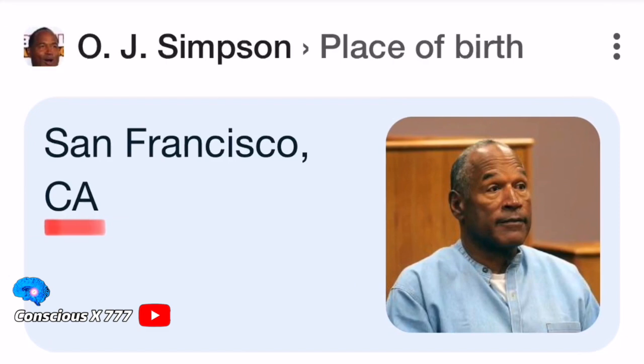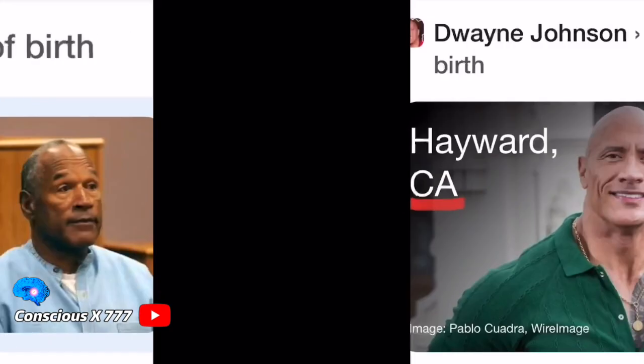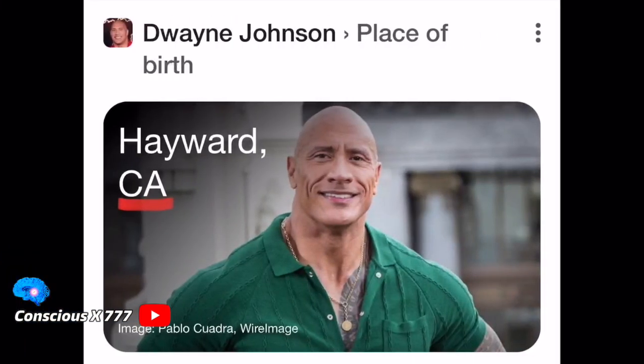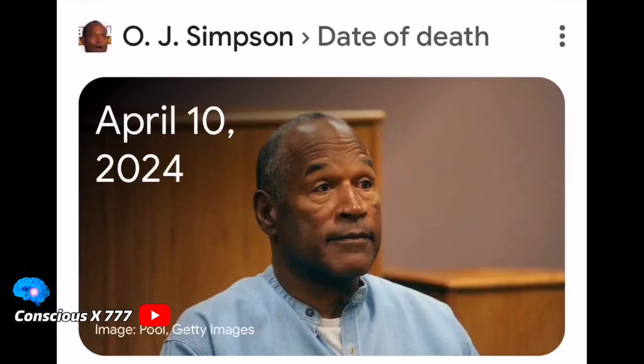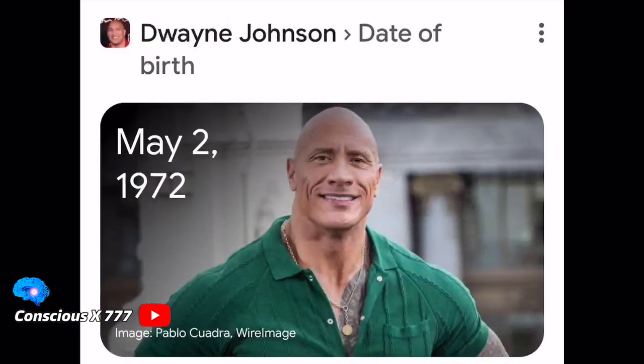Another connection between OJ and The Rock is the fact that they were both born in California. OJ was born in San Francisco, California, and The Rock was born in Hayward, California. Another connection is that OJ died 1 month before The Rock's birthday. So OJ died on April 10th, and The Rock's birthday is coming up on May 2nd. So OJ faked his death 22 days before his other character's birthday, and dead equals 22 in gematria, but I forgot to put that in here.